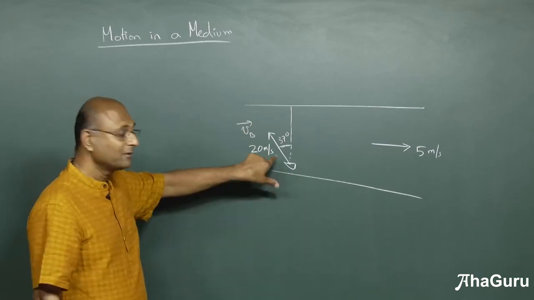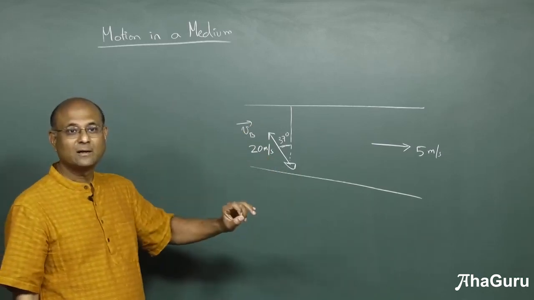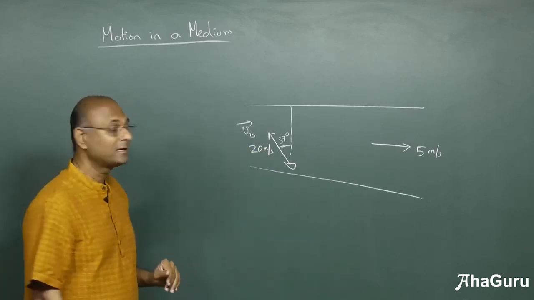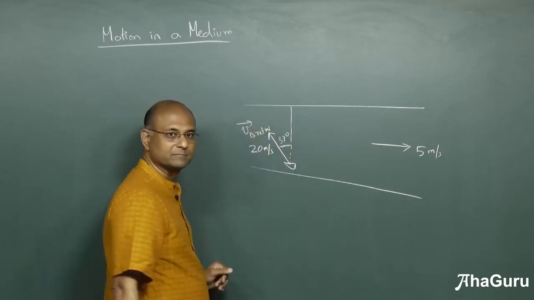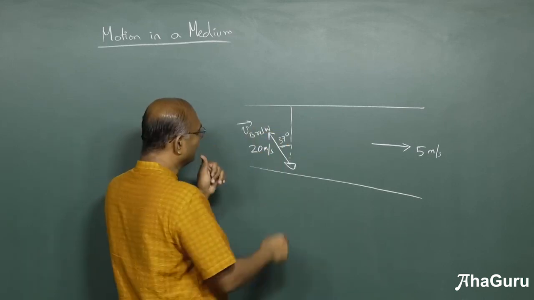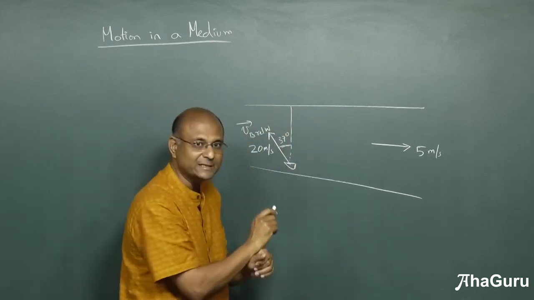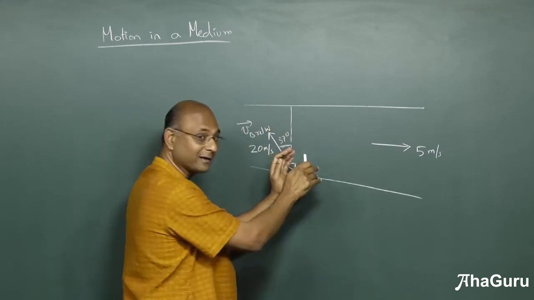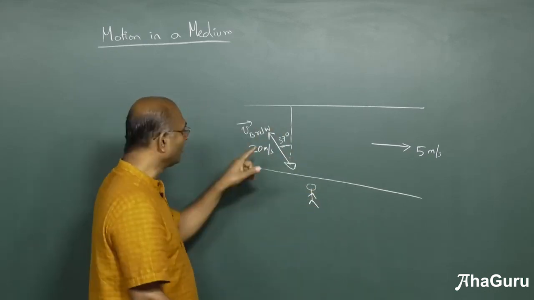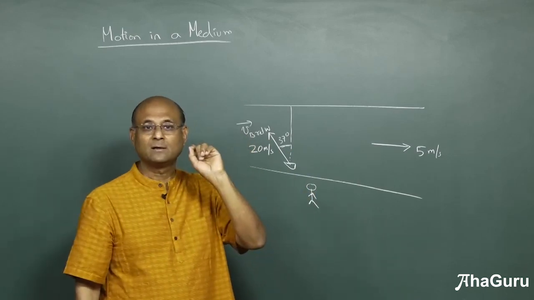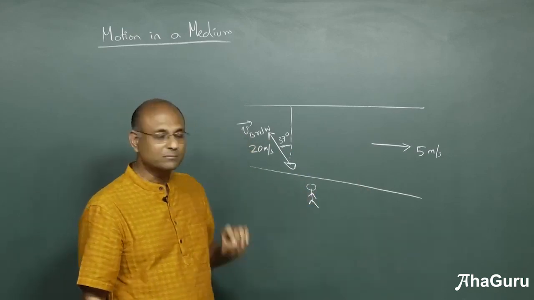If this says velocity of the boat in water, that means relative to water. So this is relative to water. So what is the velocity of the boat relative to water? 20 meters per second at an angle of 37 degrees, says the water. But we want to talk about the ground, right? So we want to know what is the velocity of the boat relative to the ground.